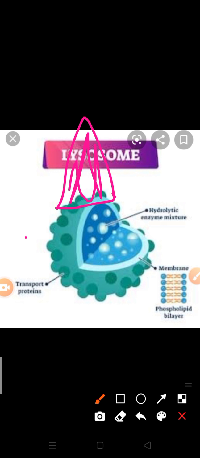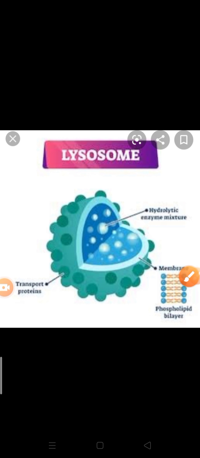And how has the acrosome formed? It is a modification of the Golgi body. Just remember this thing. In our last video also I had discussed how the Golgi body forms vesicles.